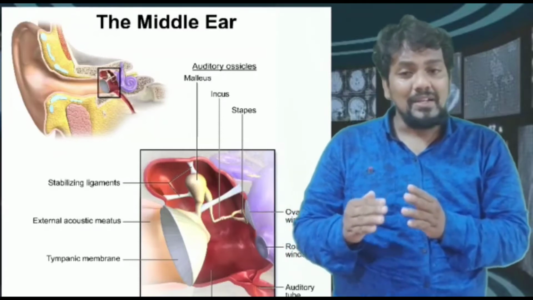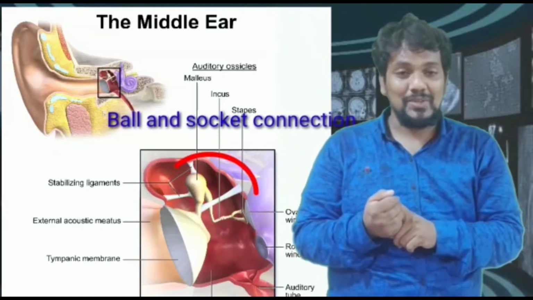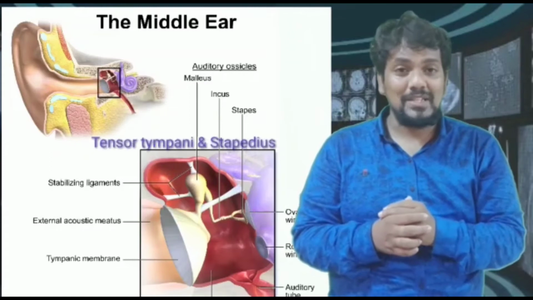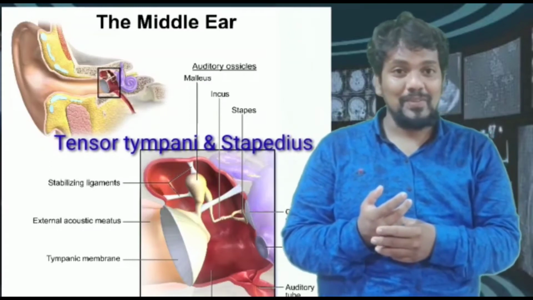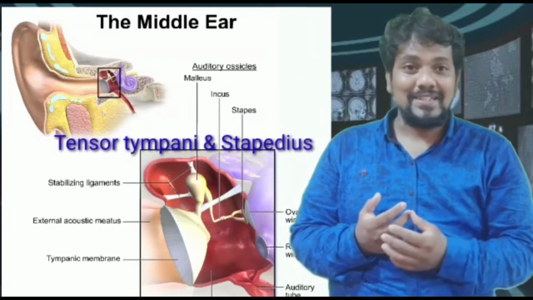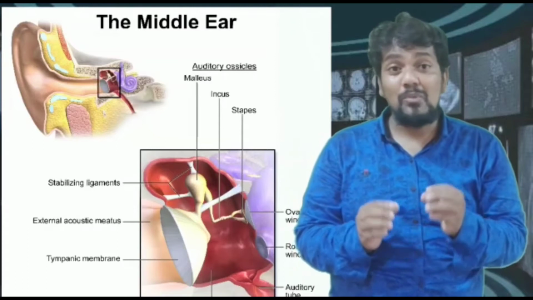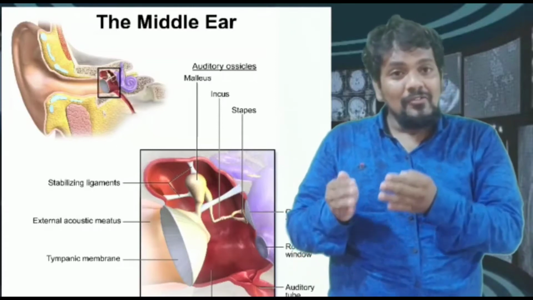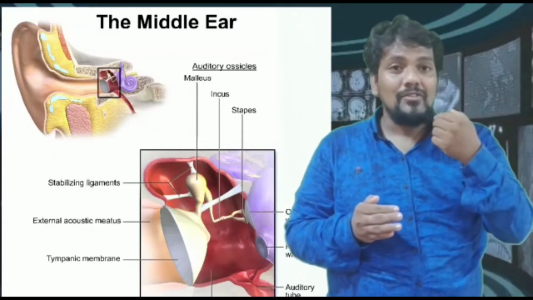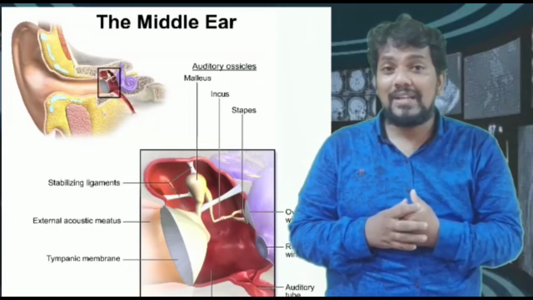The middle ear bones, that is malleus, incus, stapes, have ball and socket connections. It has two skeletal muscles. One is known as tensor tympani, another is known as the stapedius muscle. The stapedius is the smallest muscle in the human body, and the smallest bone in the human body is the stapes. From the ear, there is a connection known as the pharyngotympanic connection.